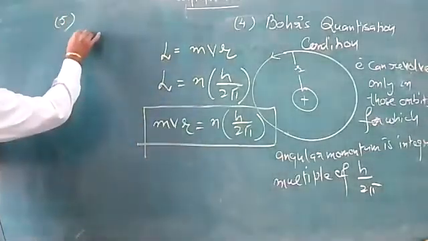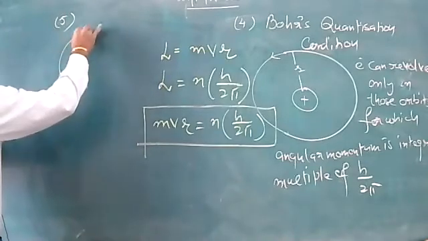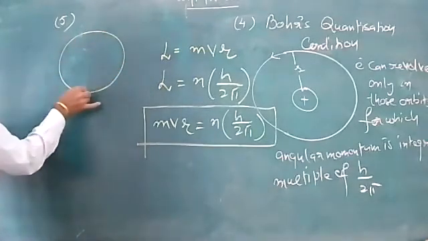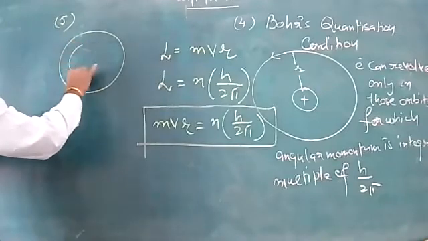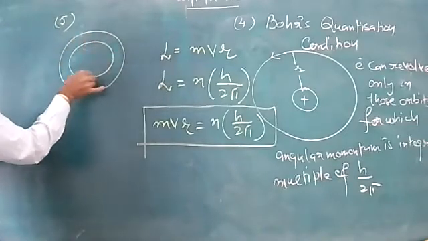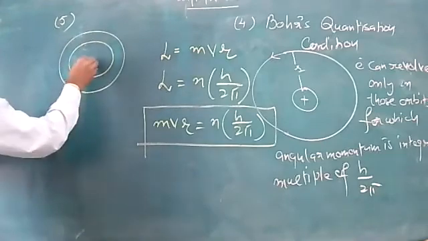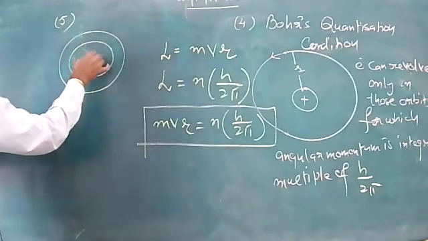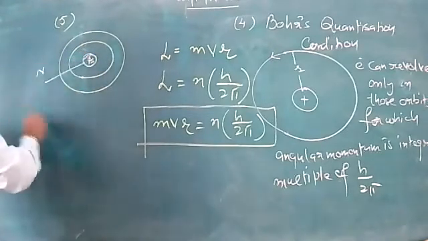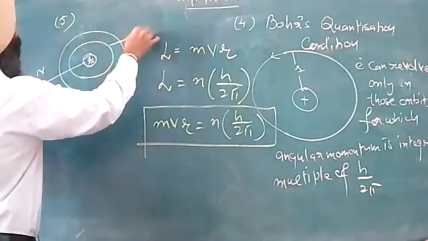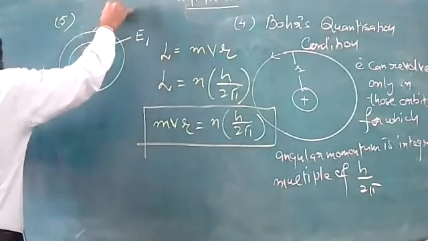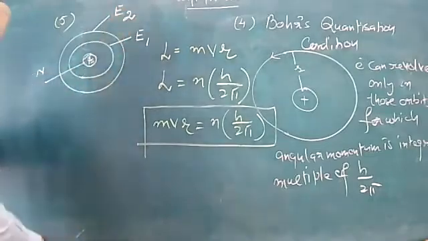Imagine that this is the first circular orbit, this is the second circular orbit, and the center is indicating the nucleus. This is the first energy level, this is the second energy level.